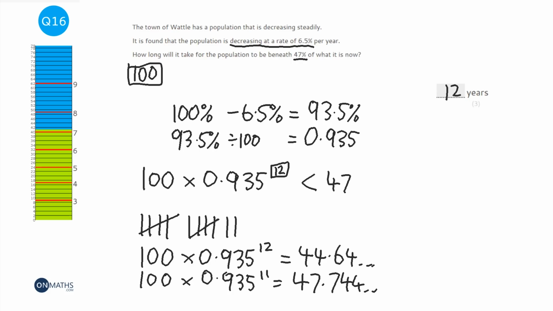Now, as I said, there are different methods. You don't need to include the 100 as a made-up value. What you can do is just look at the multiplier and wait until the multiplier is 0.47 or below. The multiplier would go down to 0.4464 and so on. That's an absolutely fine method. There are other ways of doing divisions, which I'm not going to go into because you don't need to go that far. When you hit A level, there's a much better way of doing it, but we don't go through it at GCSE. If you wanted to look into it, it's to do with logarithms, but we won't go into that.